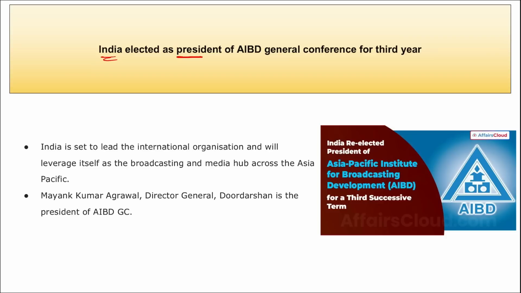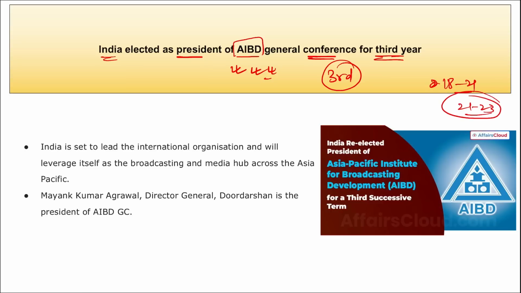Next, India re-elected as the president of AIBD General Conference for third year. I repeat, India re-elected as the president of Asia Pacific Institute for Broadcasting Development. Correct? And this is for the third consecutive year it has been appointed as the president. Previously, India served as the president of AIBD General Conference from 2018 till 21, and from 21 to 23, and now India has been again re-elected as the president of AIBD.